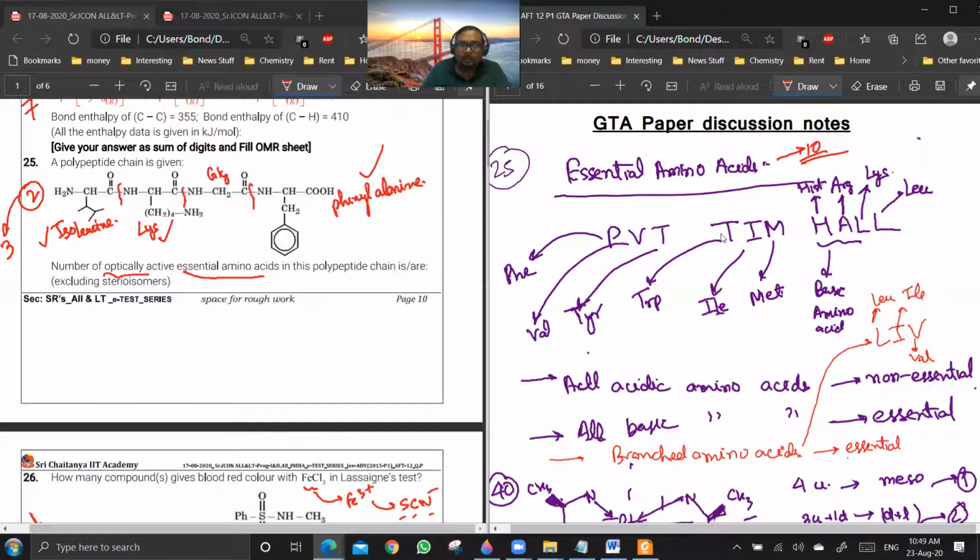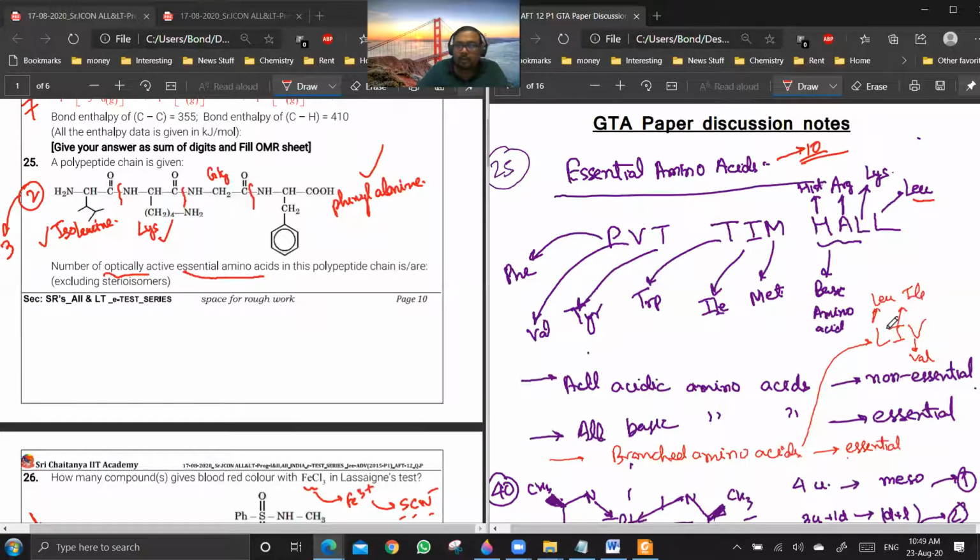So PVT stands for Private Tim Hall. It's a military term. P stands for phenylalanine, V stands for valine, T stands for tyrosine. The other T stands for tryptophan, I stands for isoleucine, M stands for methionine. Methionine contains sulfur. Then come the basic amino acids. H stands for histidine, A stands for arginine, L stands for lysine. And the last one will be leucine.